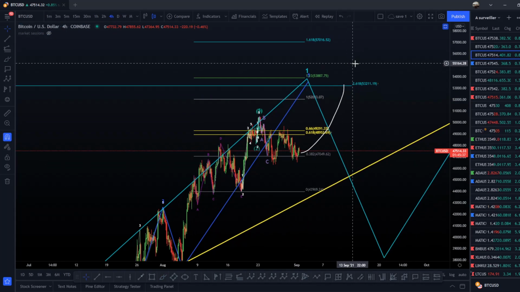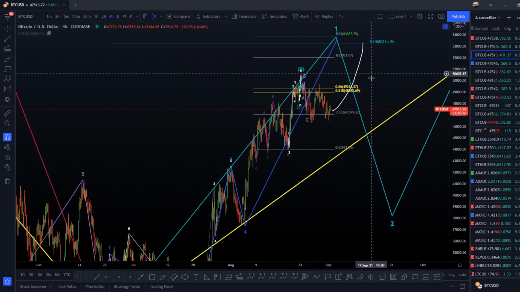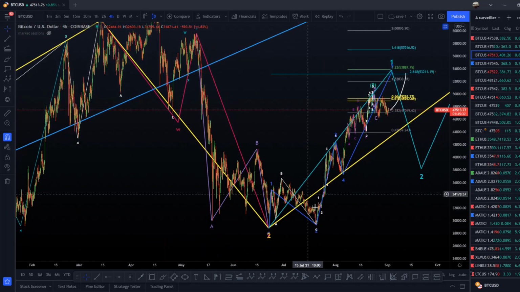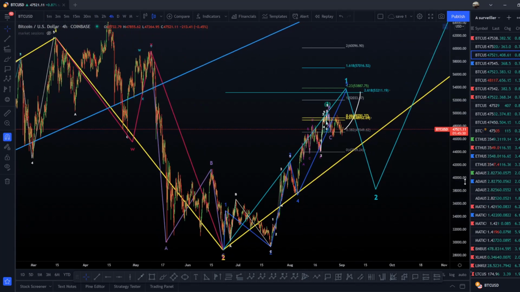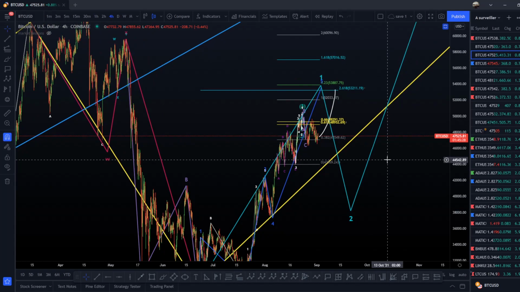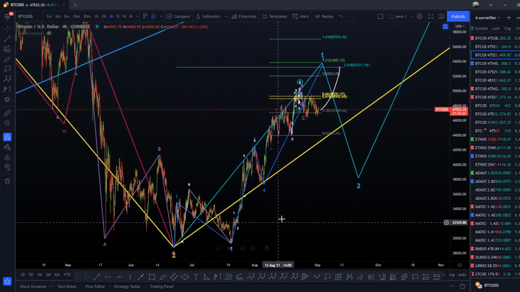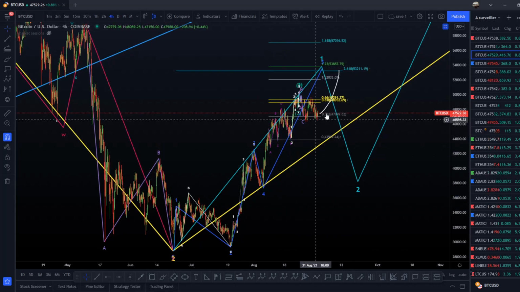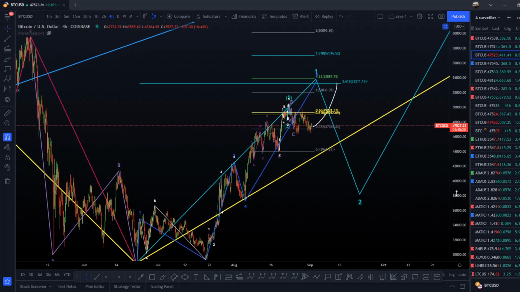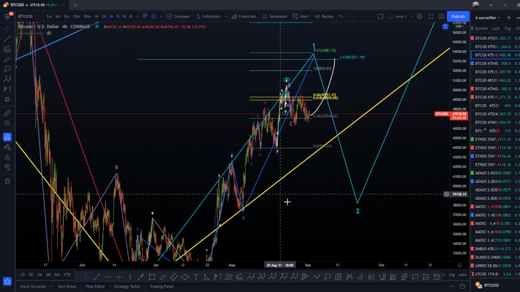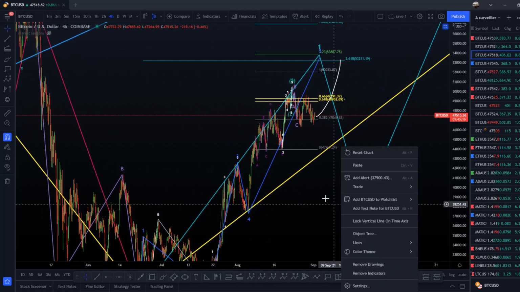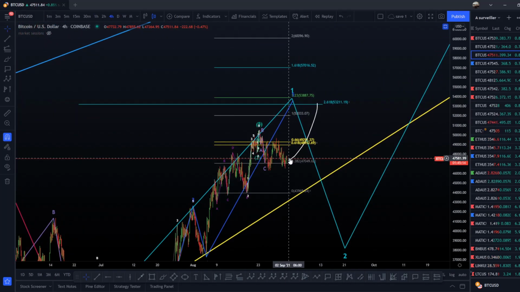This is a rule that you have to know, because I saw a lot of guys tell me, no, this is an ABC. No, because we are higher than the 161.8, we touch the 200%, so it's just not valid anymore. And if we touch the 200%, for example, it's more an impulsive wave. So that's why I also think about that. The WXY walk, you know, but I really don't think about that. So anyway, a move up is expected.